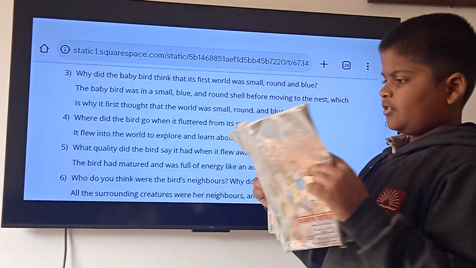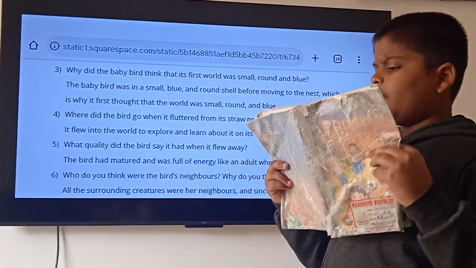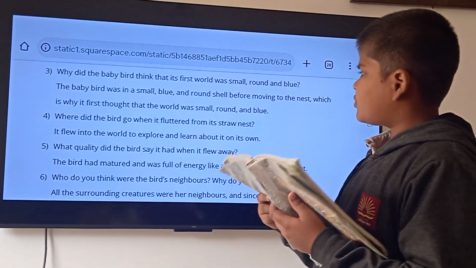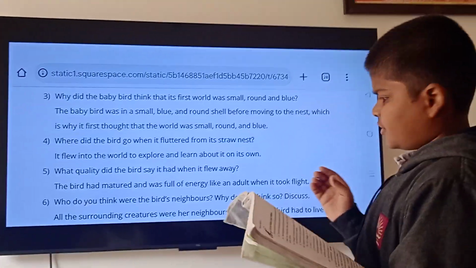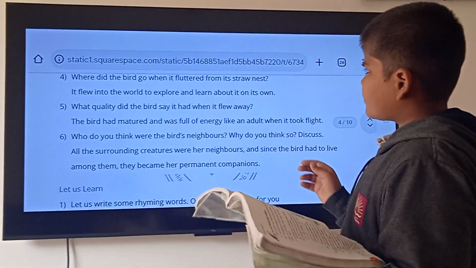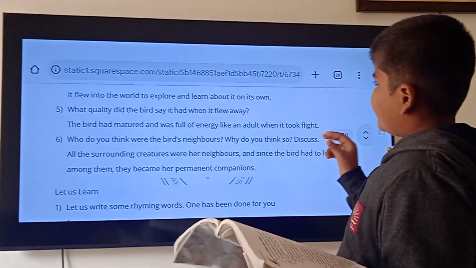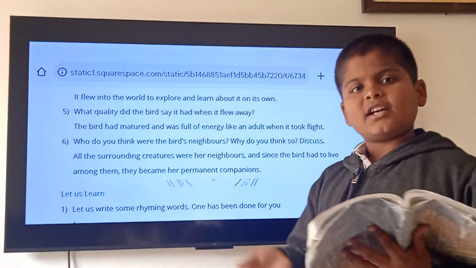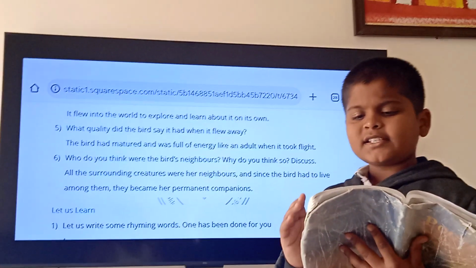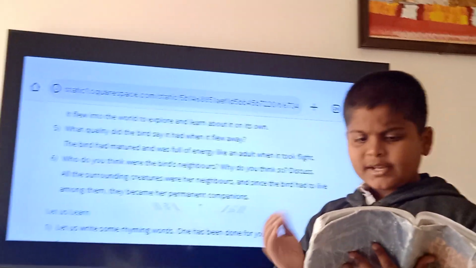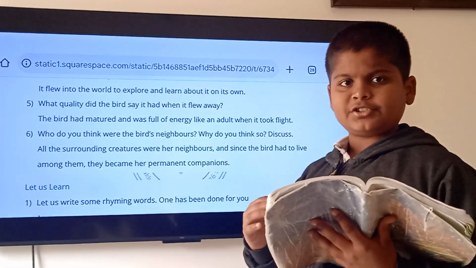Then the fourth question. Where did the bird go when it fluttered from a straw nest? It flew into the world to explore and learn about its own. But there is another answer. The bird sat on another branch of the same tree when it fluttered from the straw nest.